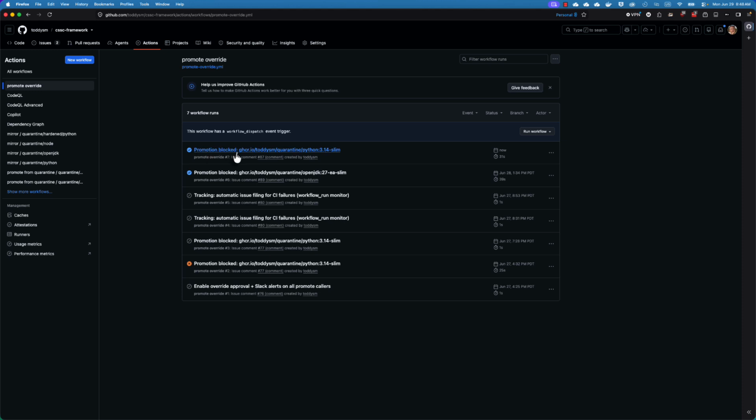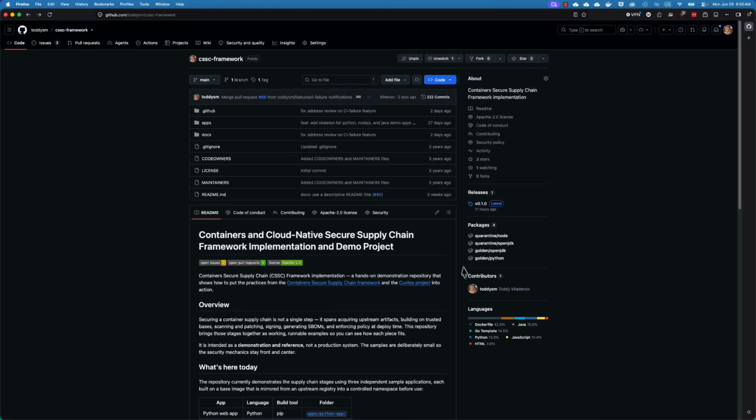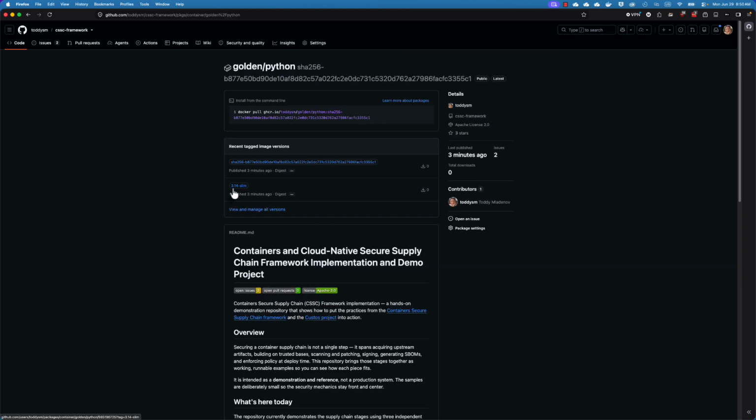And you will see that this promote override action ran for the Python 3.14 Slim image. And it will complete with copying the image. So the action is completed. If we go to the packages for Golden Python, we will see that the 3.14 Slim got published 3 minutes ago. Now I have 3.14 Slim available in my Golden repository, and I can use it internally.